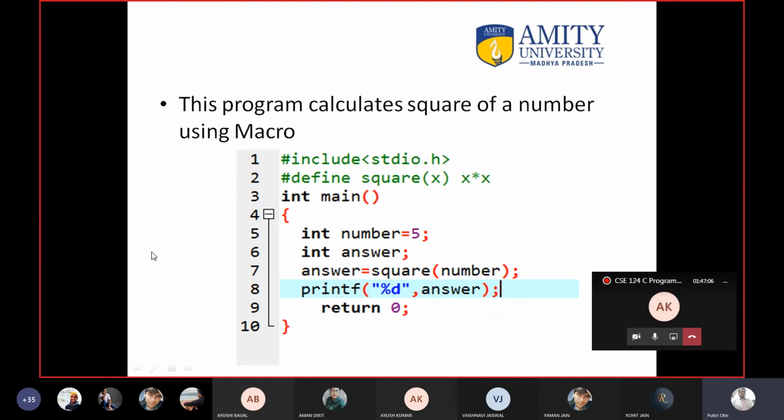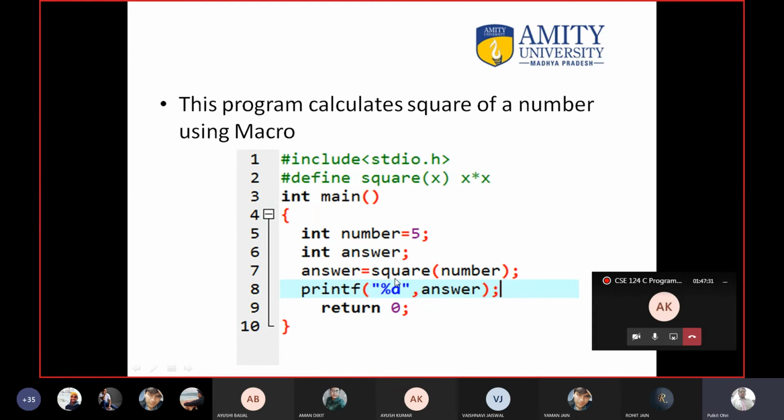So this is a simple question. Just do this program. So the program is find the square of a number using macro. Always remember you never write here int. Okay, like you do not write int x here. Just write the name of variable. This is a syntax. And this is the definition, means this is the body and you do not have to use the curly bracket here. You have to write in a single line.